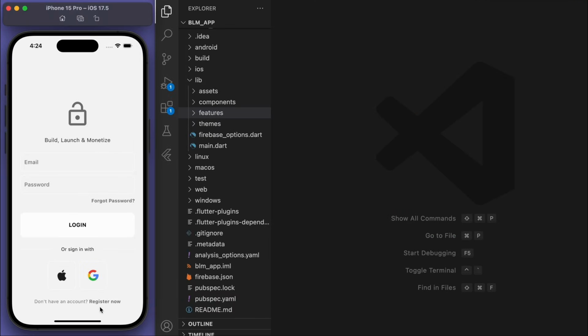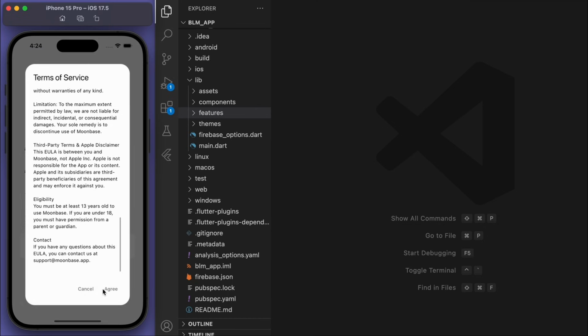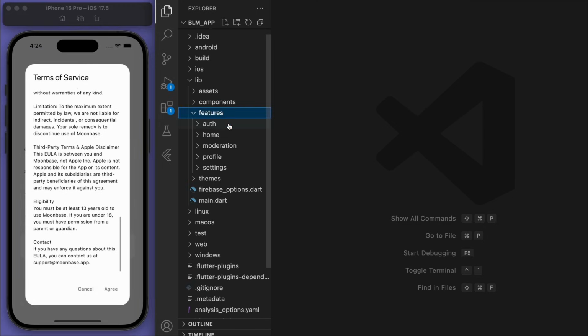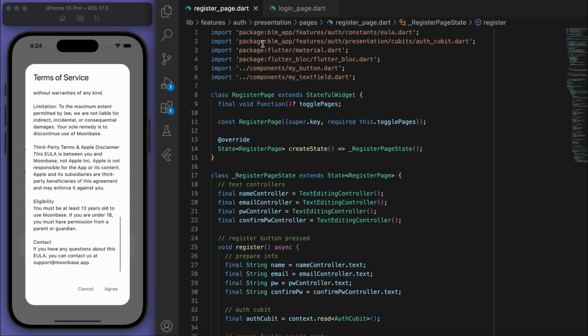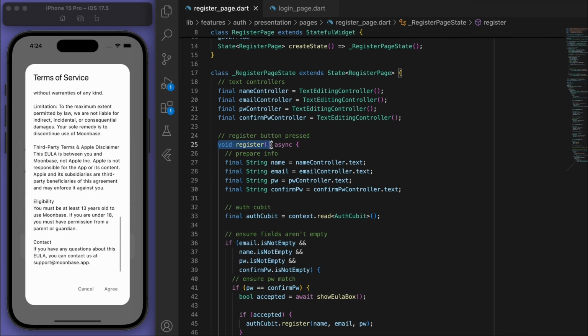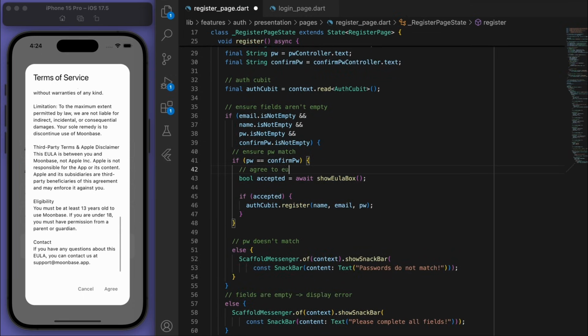Now, one little thing I kind of missed out on was when we did the EULA, like the terms of service agreement, we did that for this register page, right? Like when they try to sign up, we are showing this terms of service box, but we should also do it for the login page, right? So in our register page, like this part here, before we register, where we are agreeing to the EULA terms of service, we should do the similar thing in our login page when they're trying to log in with Apple or Google.